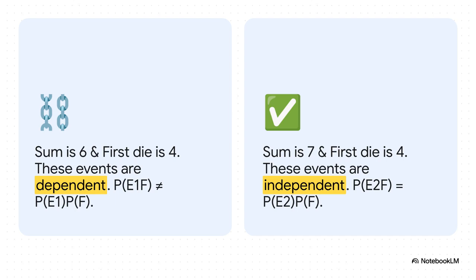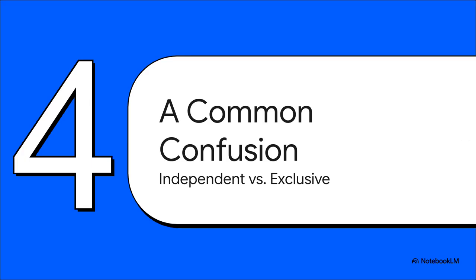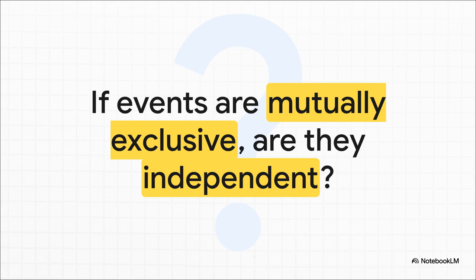We need the math. Okay, now let's tackle a really common point of confusion: the difference between events being independent versus being mutually exclusive. So let me just ask you this straight up. If two events are mutually exclusive, meaning they cannot possibly happen at the same time, does that make them independent? I mean, it kind of sounds plausible, but let's dig in a little closer.